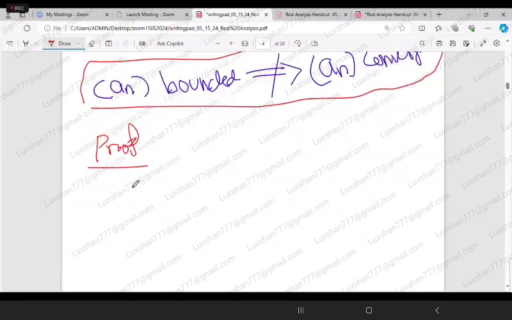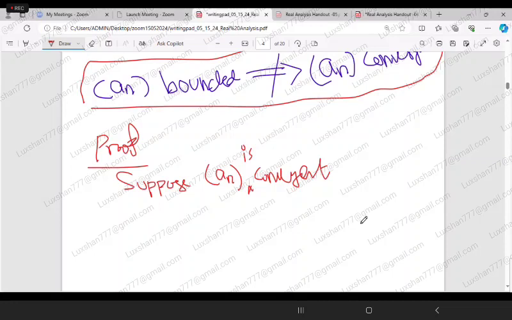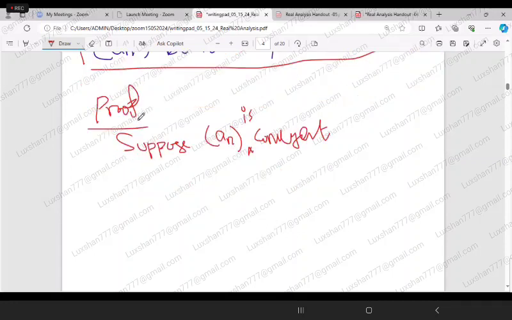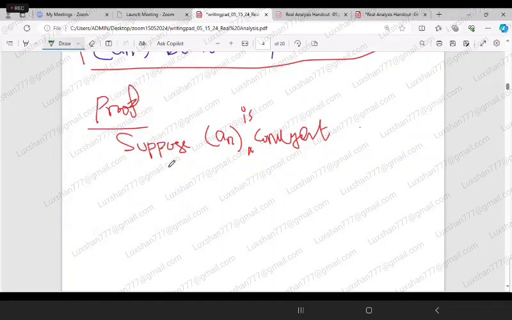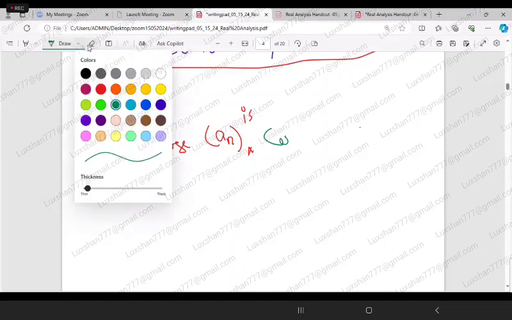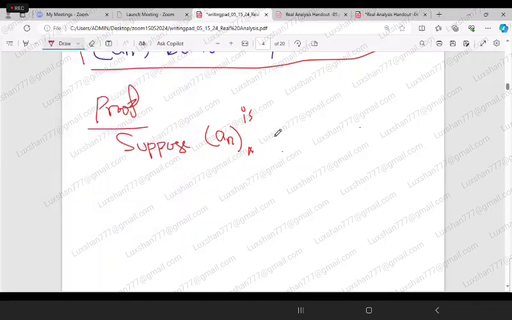So we are going to suppose this one. Suppose the sequence a_n is convergent.